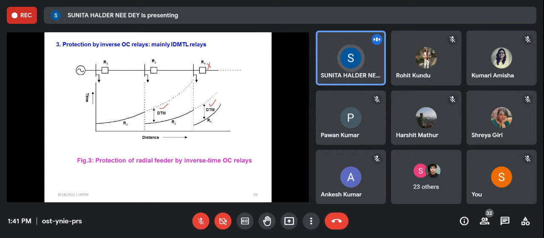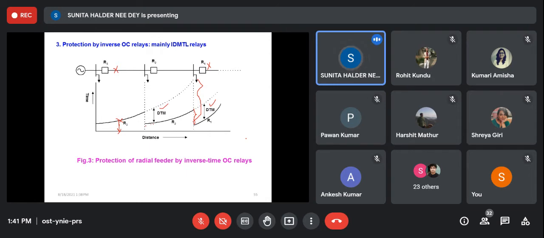If R1 fails, then with this time lag, R2 will automatically operate, or R3 will operate for this much of time lag, right? So in this way. But this will not affect the operation when there is a fault near R3. When there is a fault near R3, then if this is the current, then R3 will operate for this much of time.